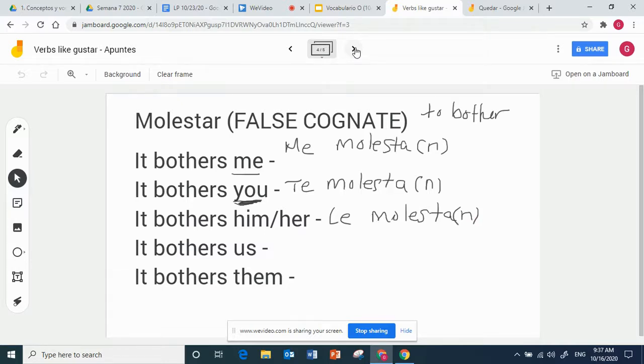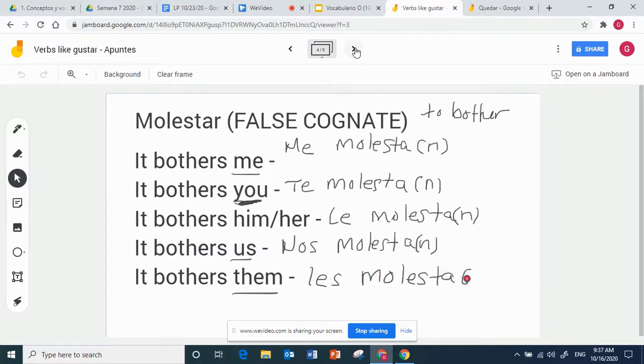It bothers us. You probably have noticed a pattern by now. Some of you will pick up the pattern here and you'll just go and fill out the rest of the notes, and that's fine. If you ever see a pattern in what I'm doing, unless I say otherwise, you can move on and fill in the notes, and if you want to just have me in the background, you can. But that's that. Les molesta, it bothers them. And then n if it is plural.